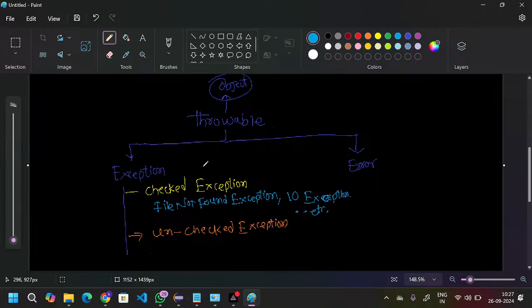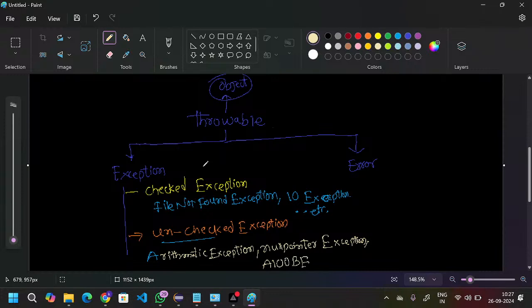For unchecked exceptions, we will get ArithmeticException, next NullPointerException, and ArrayIndexOutOfBoundsException. So these come under the category of unchecked exceptions.